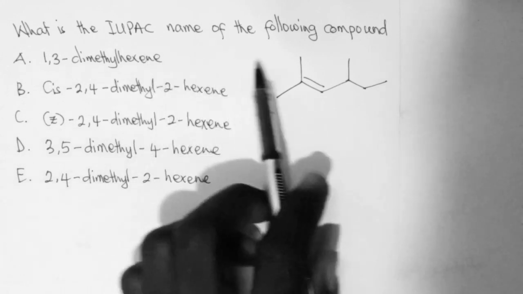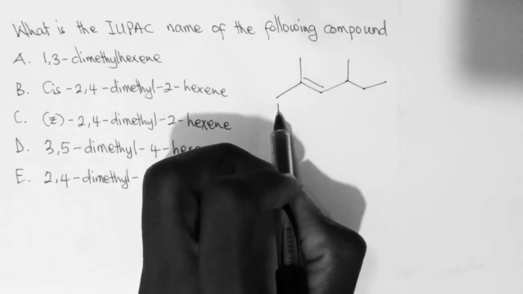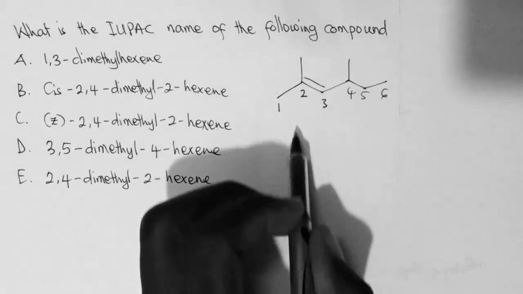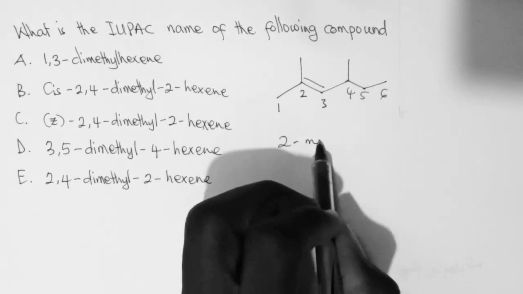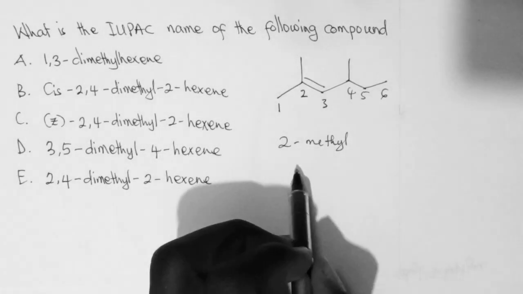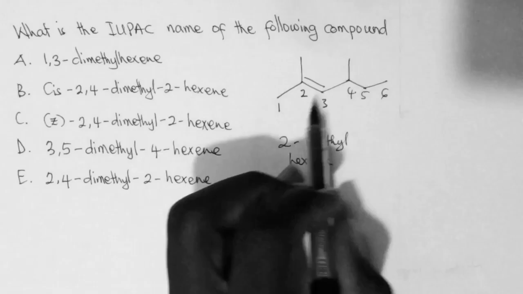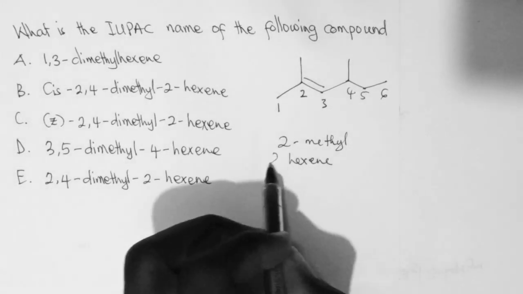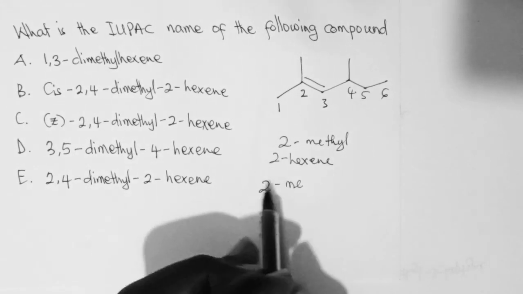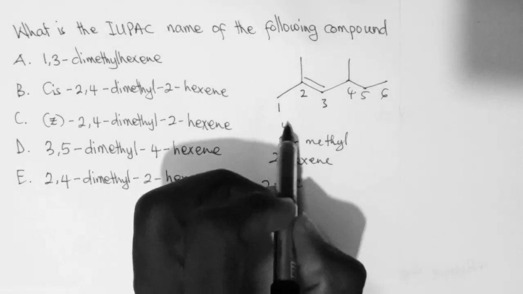What is the IUPAC name of the following compound? Now let's name this compound. So this is 1, 2, 3, 4, 5, and then 6. So we have a 2-methyl. And since the number of carbons on the parent chain is 6, then we are talking about hexene. And also the double bond is on carbon number 2, so it's a 2-hexene. So the name is 2-methyl. Sorry. And then there's also a methyl on carbon number 4. So there's also a 4-methyl.